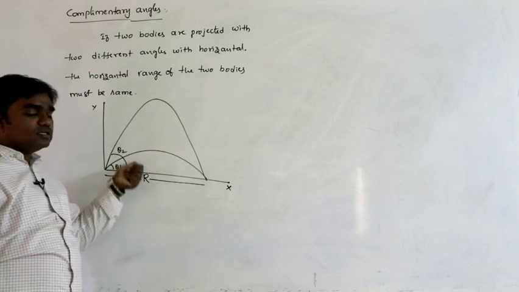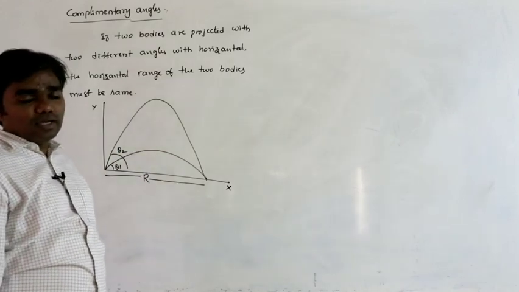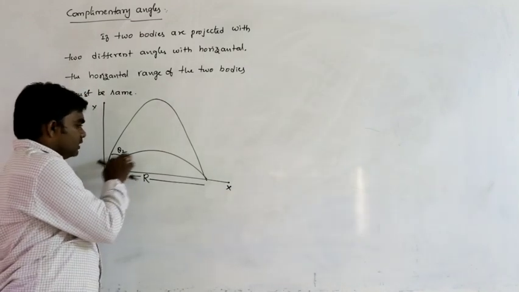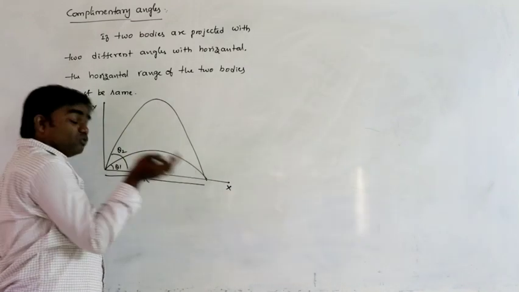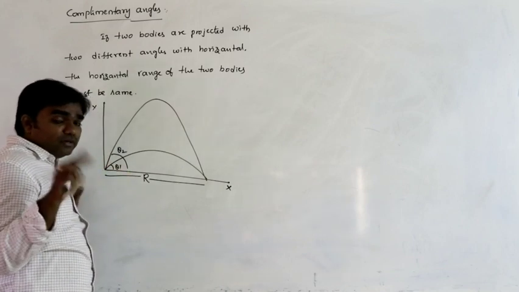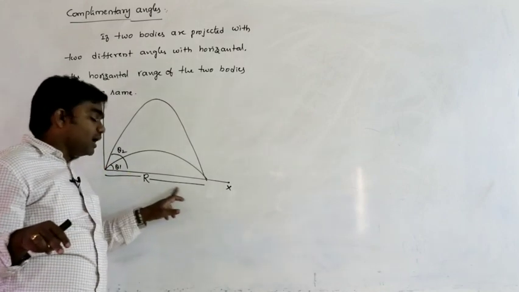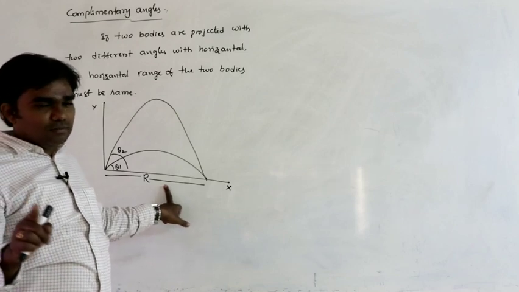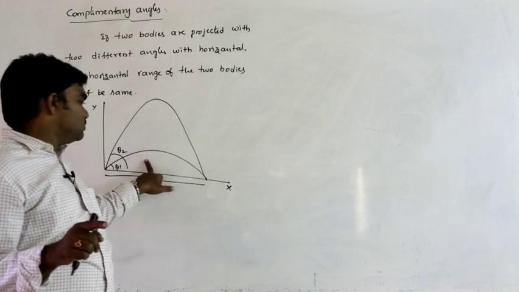Then these two angles are called complementary angles. So very important. Here one angle is theta 1, another angle is theta 2. Of course both the bodies are projected with different angles, but the horizontal range must be same.